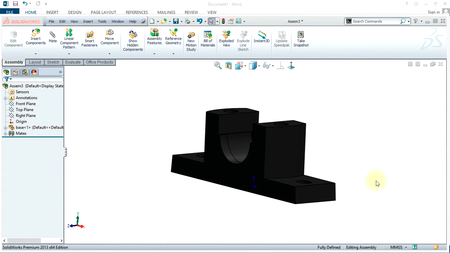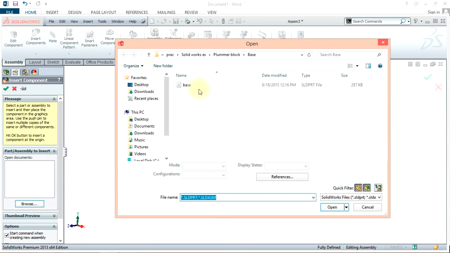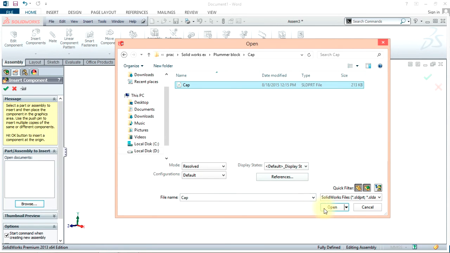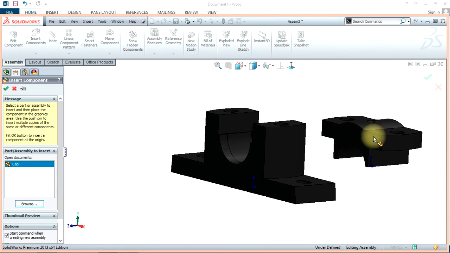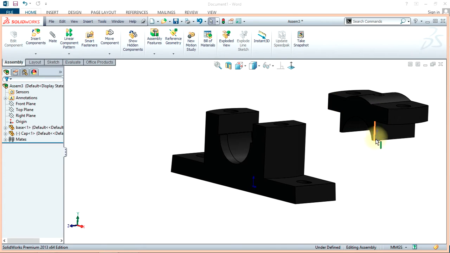Let us insert the remaining parts. So click insert components and we can browse the remaining parts. Say cap. So just click on the window to place it.